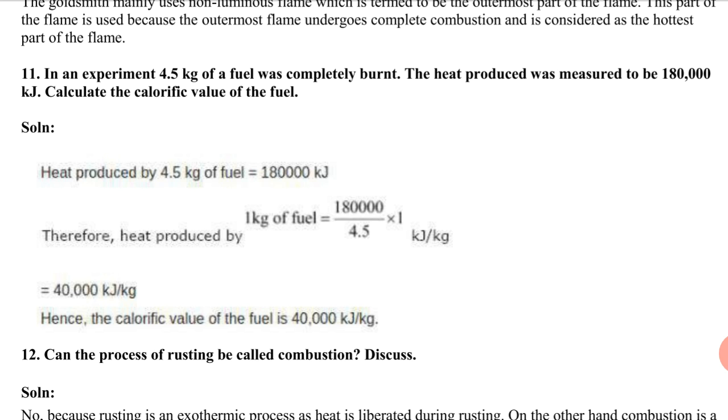The heat produced is 1,18,000 divided by 4.5 kg, into 1. Using this formula, we get the value for 1 kg fuel as 14,000 kilojoule per kg.